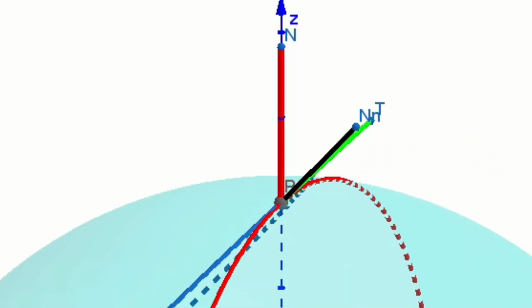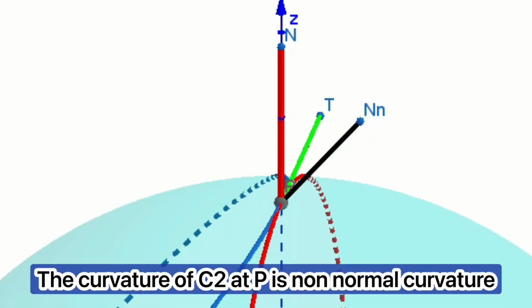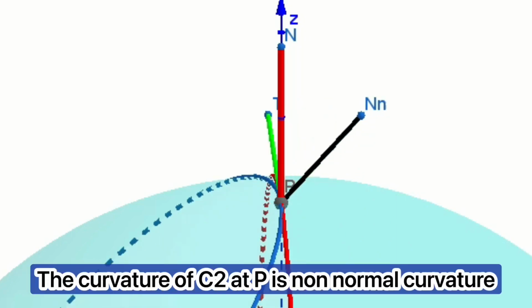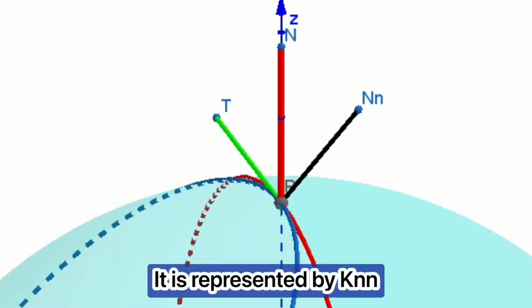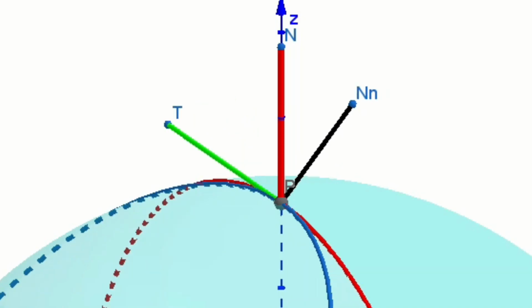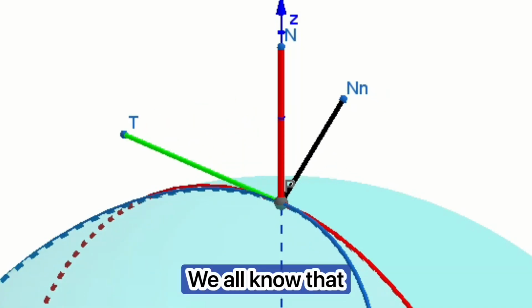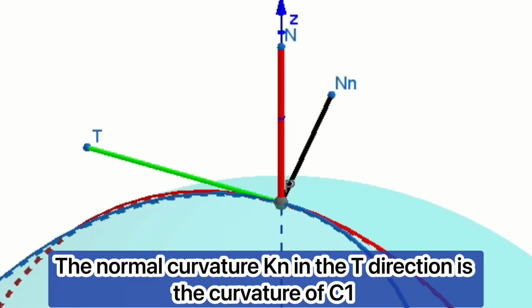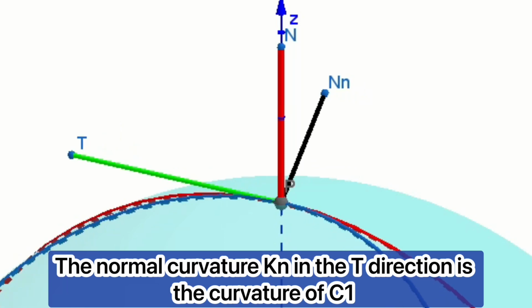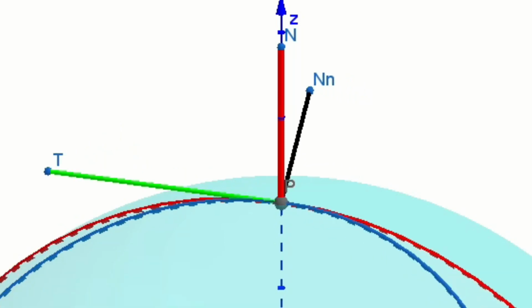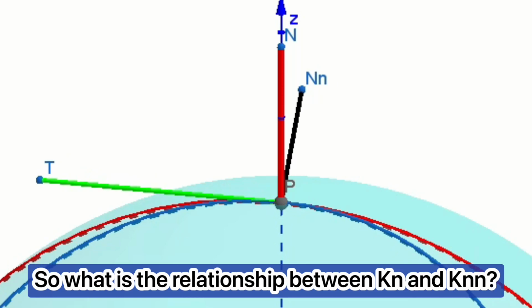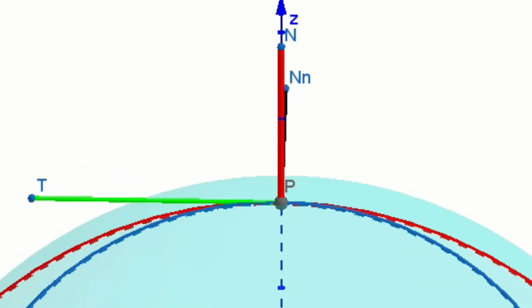We define the curvature of C2 at P as the non-normal curvature. It is represented by Knn. We all know that the normal curvature Kn in the T direction is the curvature of C1. So what is the relationship between Kn and Knn?